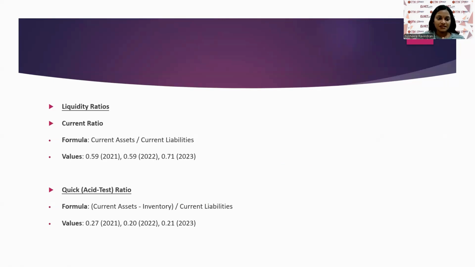The formula is given there and the value for 2021 is 0.59, 2022 is 0.59, and 2023 is 0.71. So the current ratio decreased in 2021 and 2022 but increased somewhat in 2023, since it could be challenging for the company to pay off its short-term creditors with its short-term assets. A current ratio below 1 indicates potential liquidity issues in the company.